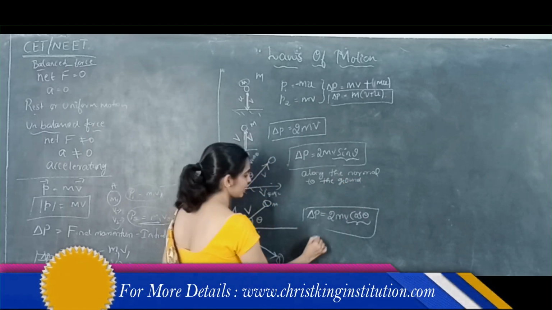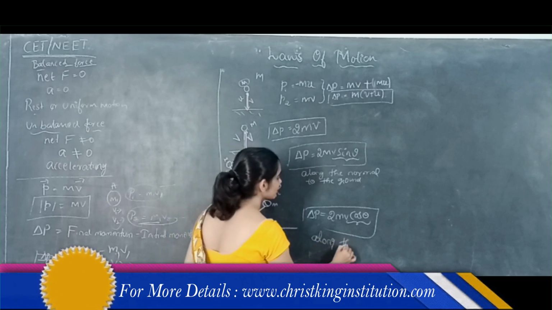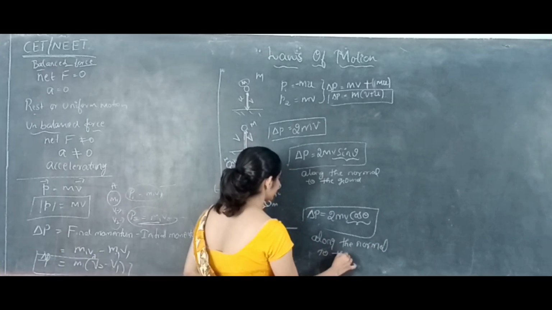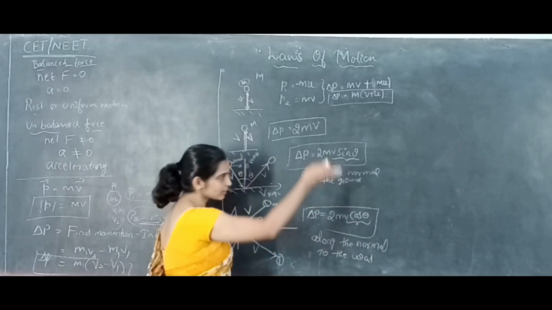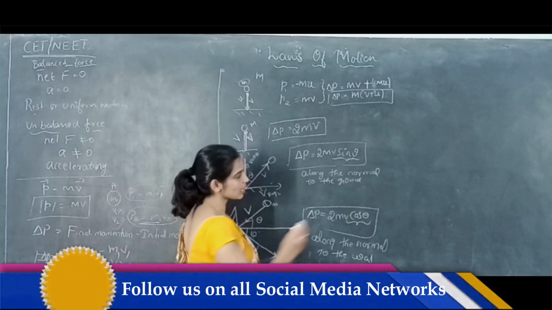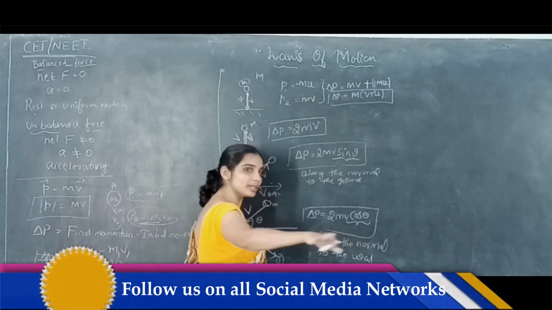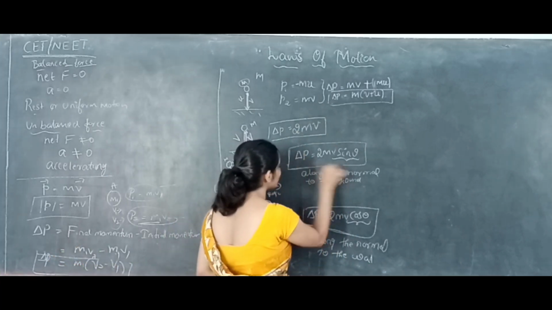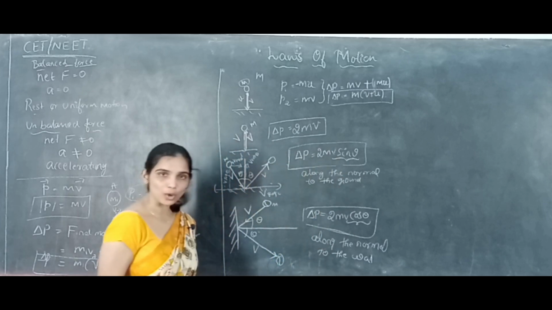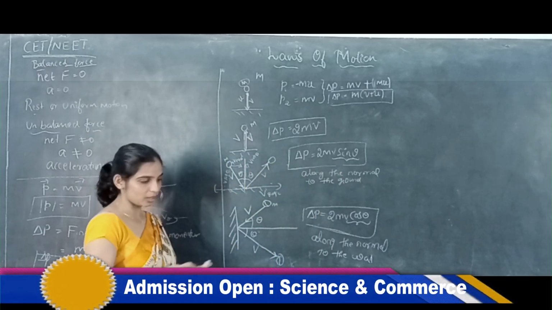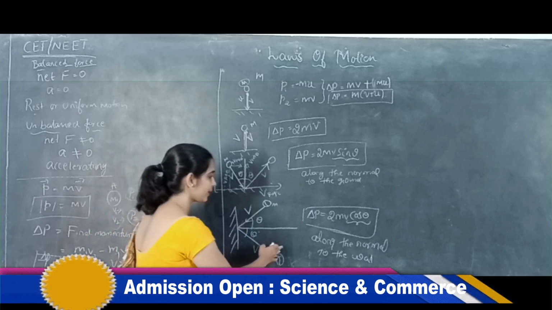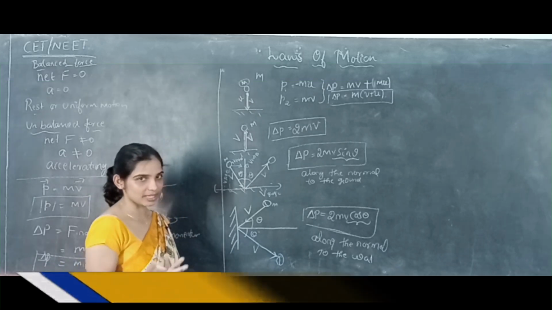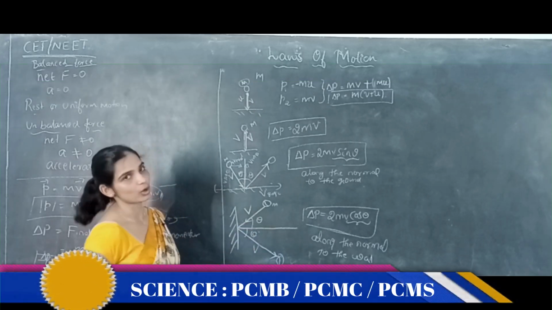But here also, along the normal to the wall. This is the wall. So the ball is acting horizontally. This is the ground, and the ball is acting vertically. So the change in momentum for the vertical motion of a ball is along the normal to the ground. When the ball acts horizontally on the wall, the change in momentum is along the horizontal direction.